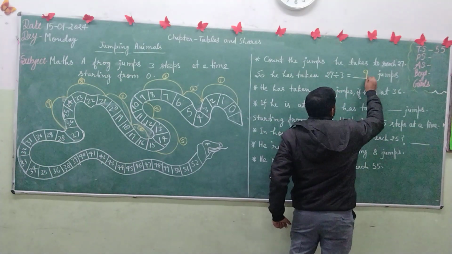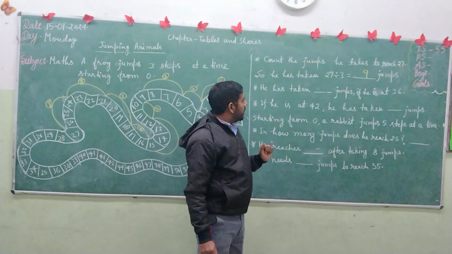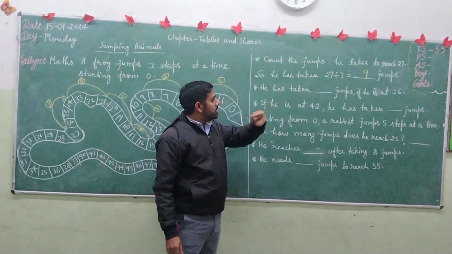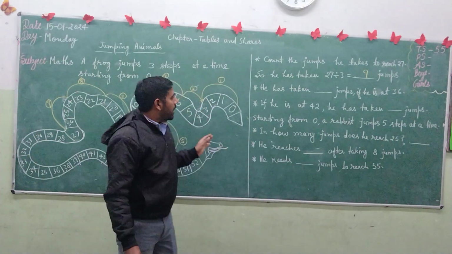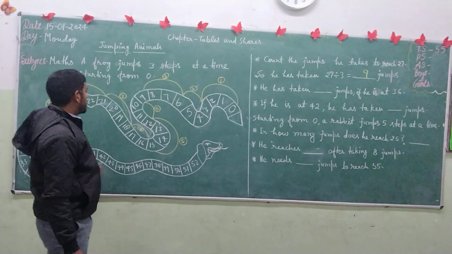So after 9 jumps the frog reaches 27, and next, he has taken dash jumps if he is at 36. We have to find after how many jumps he will reach 36.